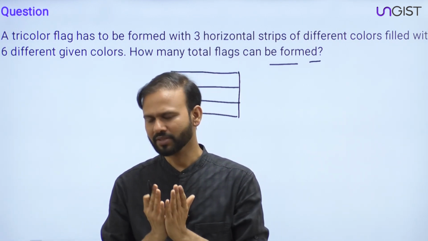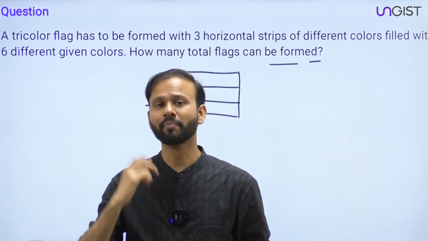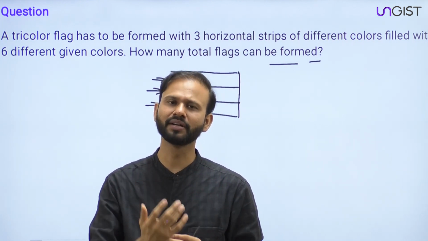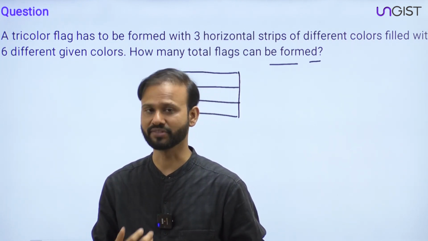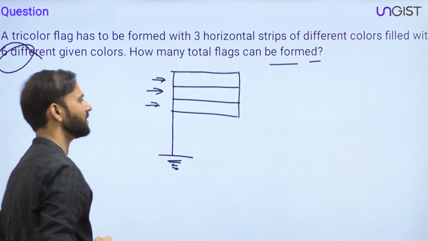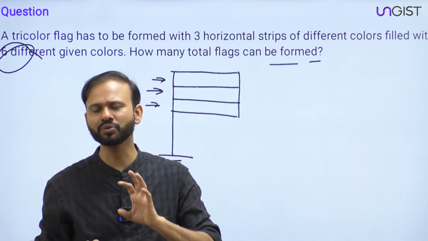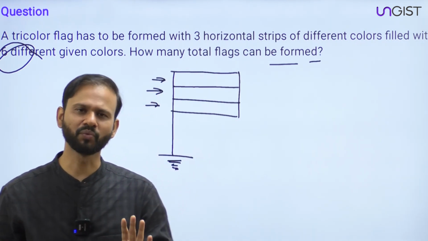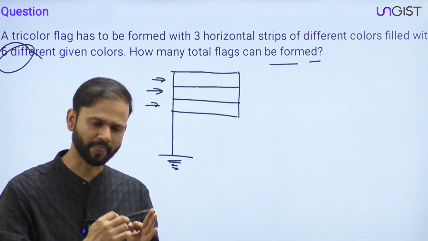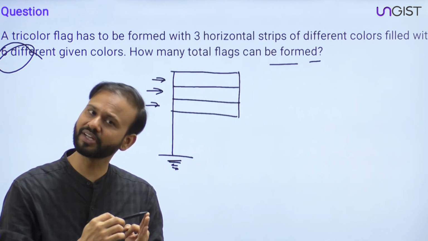Now, all of you, suppose that you are not able to solve this question. There is no problem, right? But how to develop your thinking? Let me tell you how to develop your approach for these types of questions. For example, here there are 6 different colors available. No problem, just try to minimize it. What minimum can you do from it? At least 3 colors are needed because there are 3 different strips.